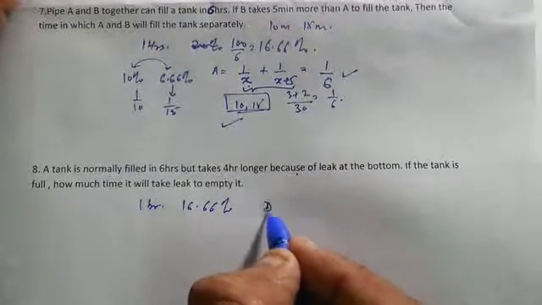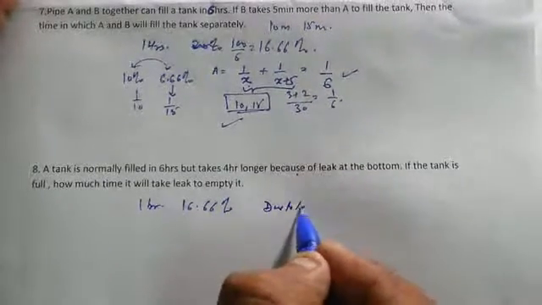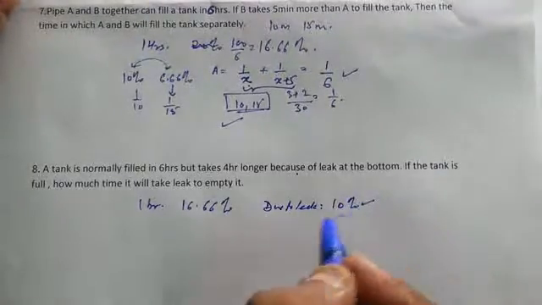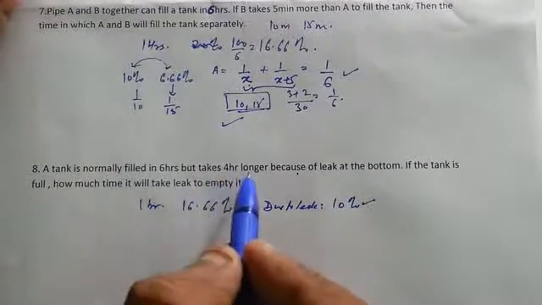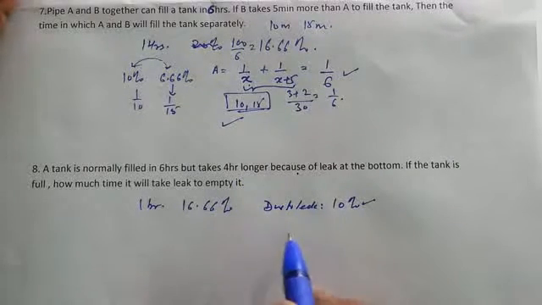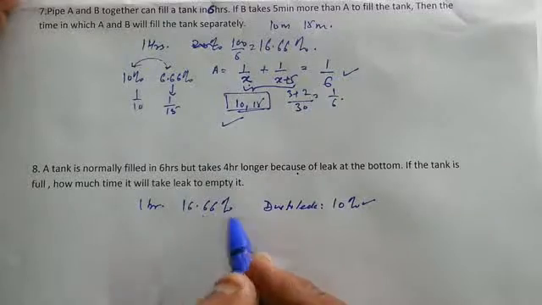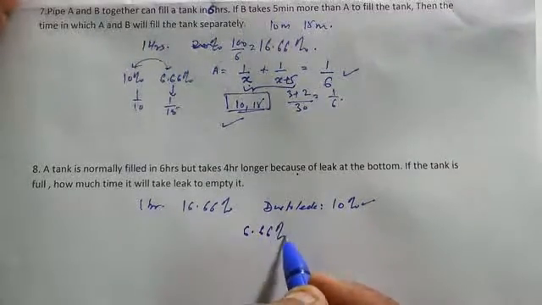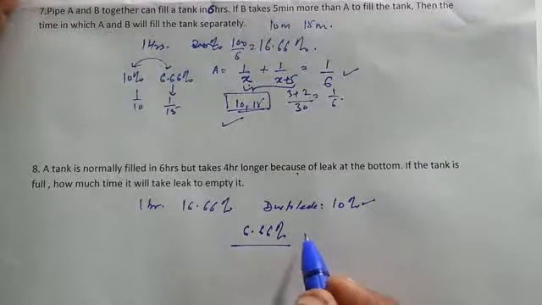It takes 4 hours longer because of the leak at the bottom. So due to the leak, how much work is done? That means only 10%, because it is 4 hours longer. That means only 10% of the work is done in 1 hour. So how much work is the leak doing? 16.66 minus 10. So it becomes 6.66% work done by the leak in 1 hour.